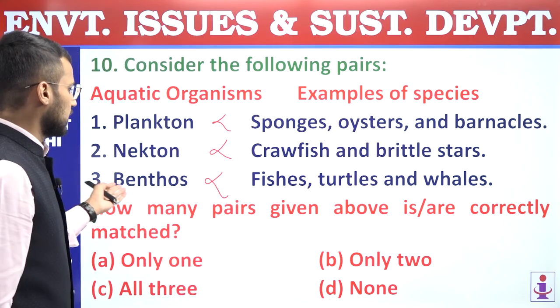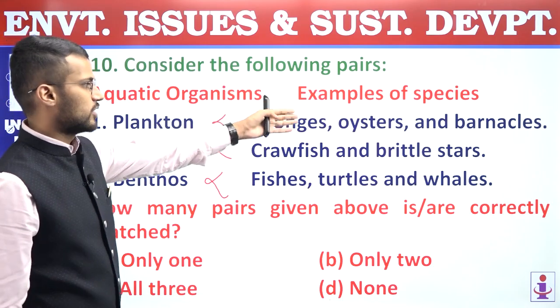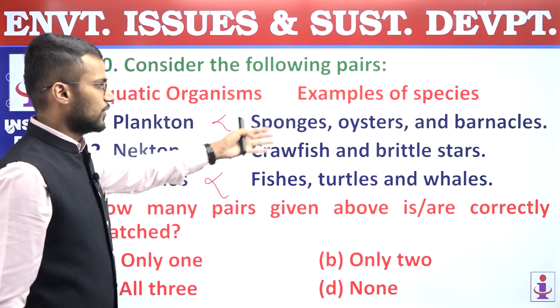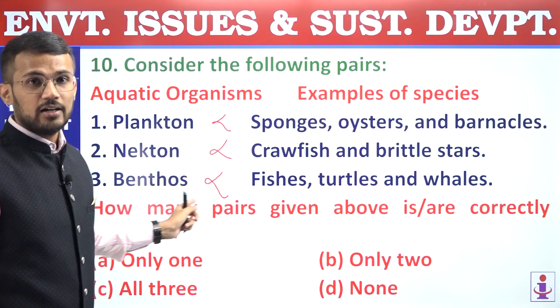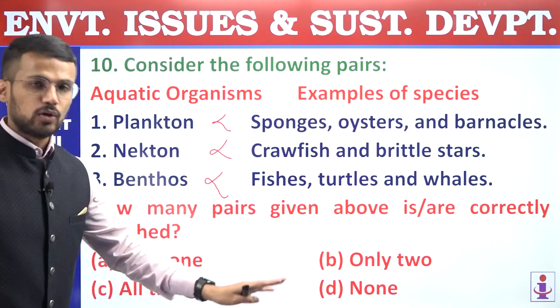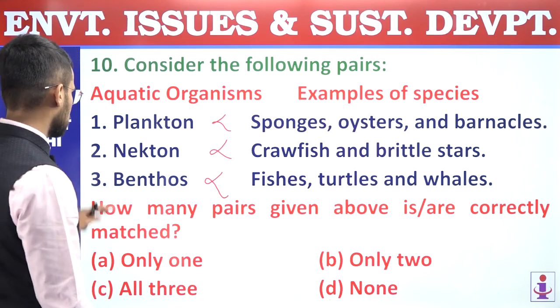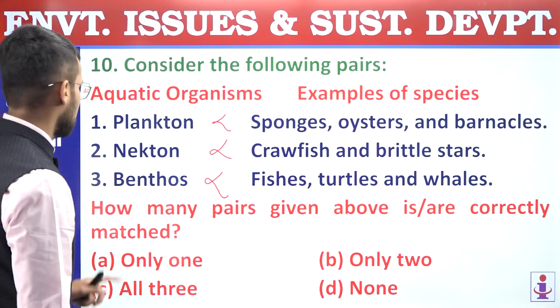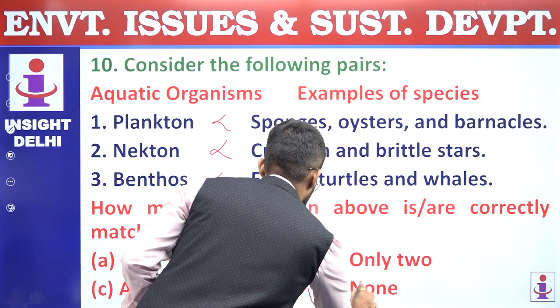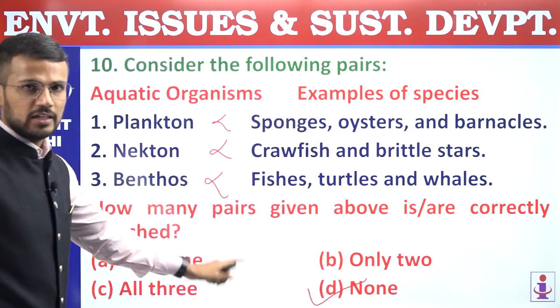Fine. So which are benthos? Benthos are sponges, oysters, barnacles, crawfish and brittle stars. They are living on the ocean floor. So none of these pair is correct, and that's why answer is D, none. Answer of 10th question is D.